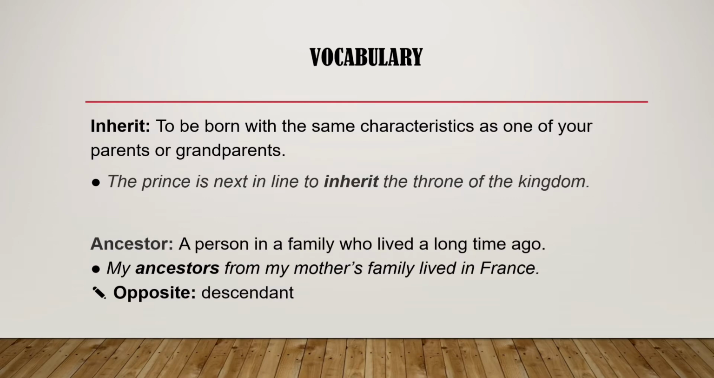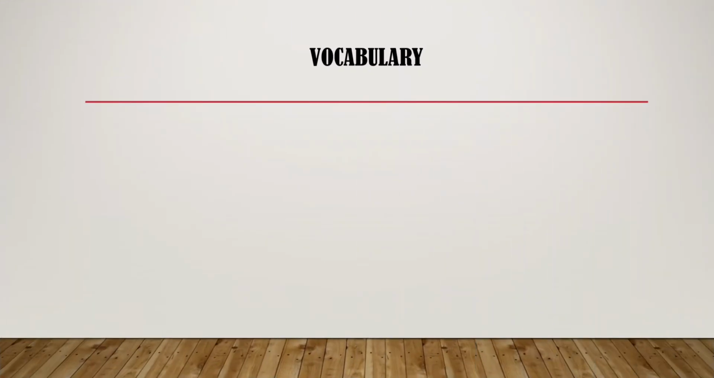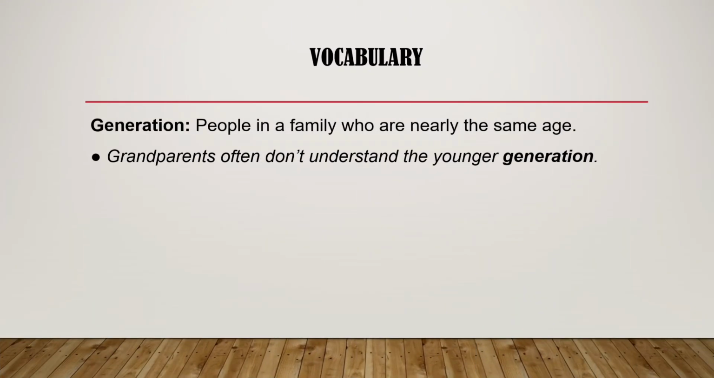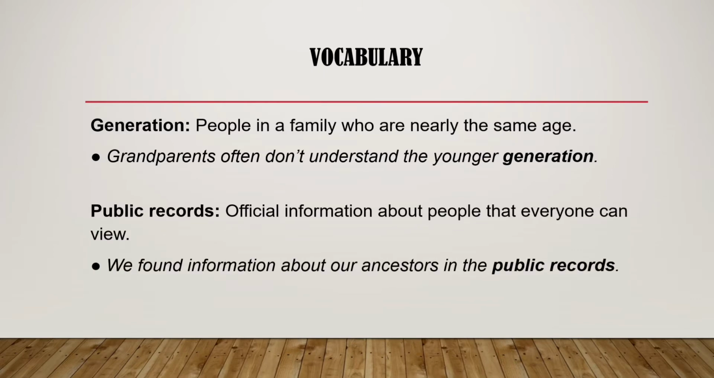Ancestor. A person in a family who lived a long time ago. For example, my ancestors from my mother's family lived in France. The opposite of ancestor is descendant. Generation. People in a family who are nearly the same age. For example, grandparents often don't understand the younger generation.